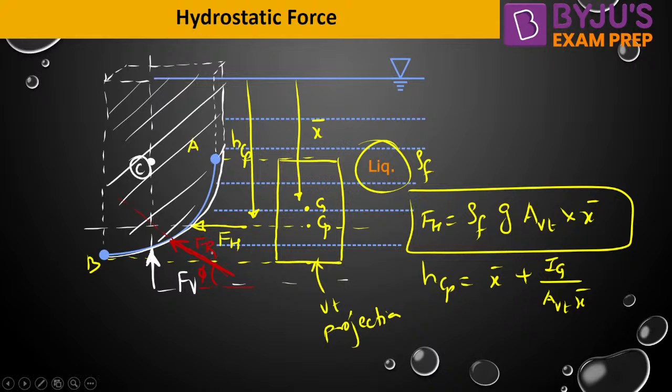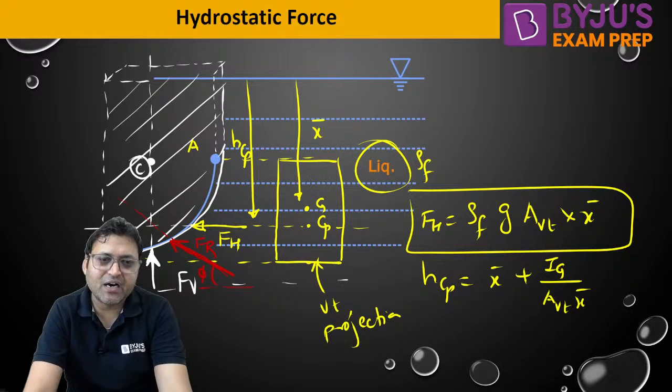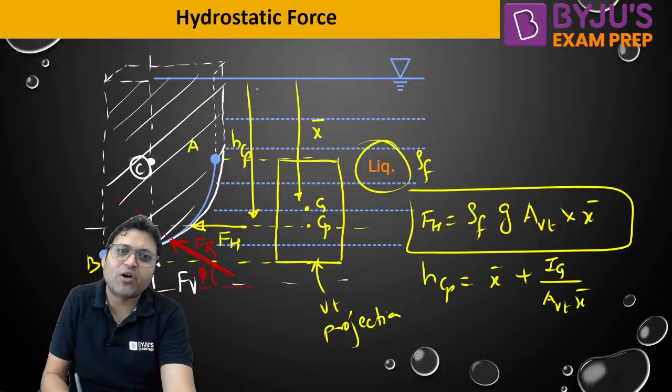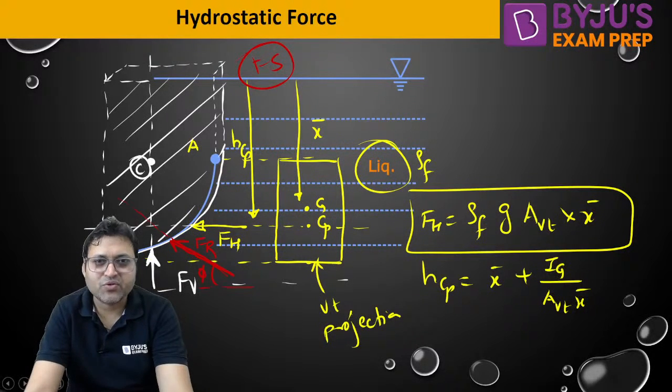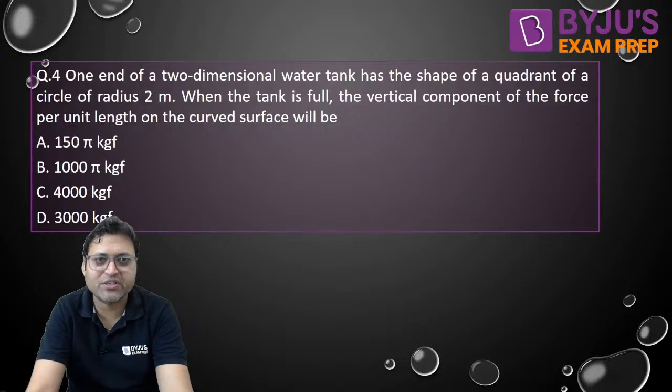I hope you are clear with this. So for horizontal component, take the vertical projection of the curve, and for vertical component, extend the edges of the curve normally up to free surface to get the weight of the fluid which can be contained by it. So this is how you can find out horizontal and vertical component and the total hydrostatic force.